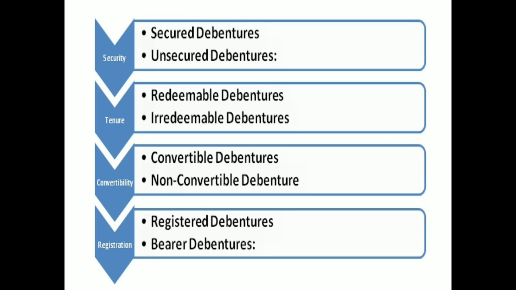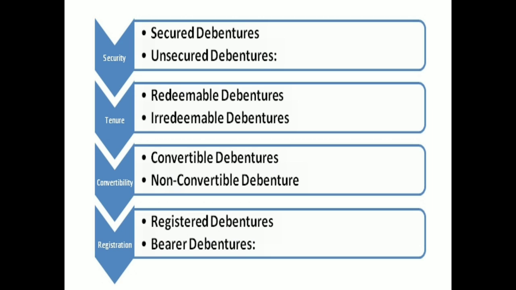Let's see how we can classify debentures on the basis of different factors. Firstly, on the basis of security, debentures can be secured or unsecured. What are secured debentures? Debentures may be secured if a mortgage deed is executed by the company describing the terms and conditions of issue.